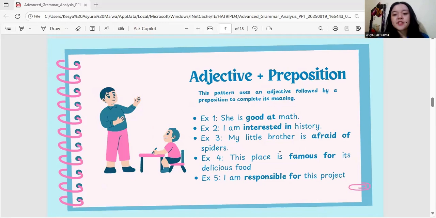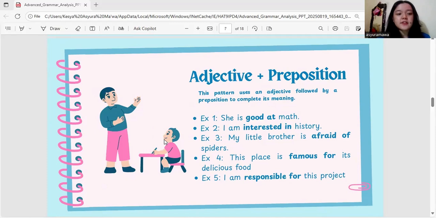Example 3, my little brother is afraid of spiders. The explanation is the adjective afraid is always followed by the preposition of to indicate what is feared. Example 4. This place is famous for its delicious food. The explanation is the phrase famous for is used to state the reason why a place, person, or thing is well known.